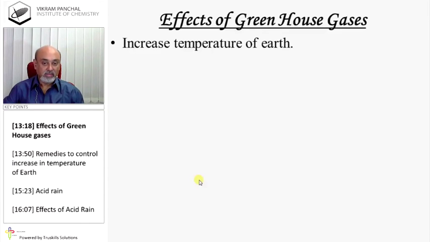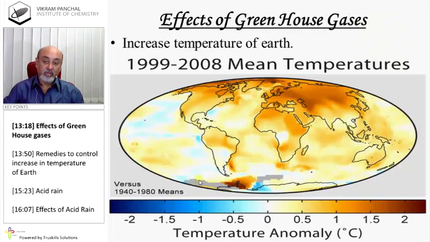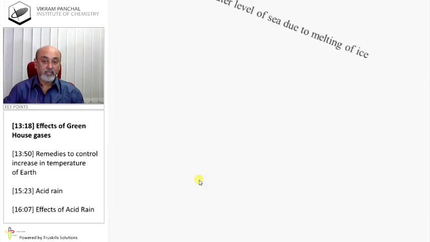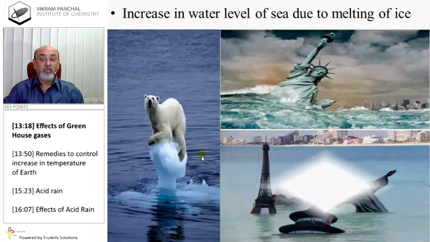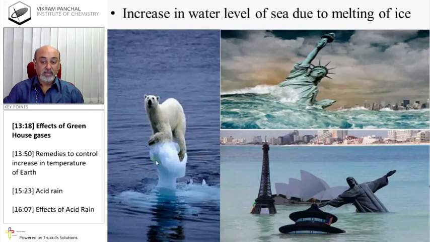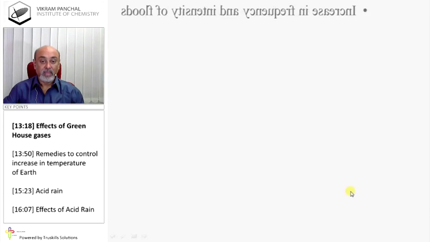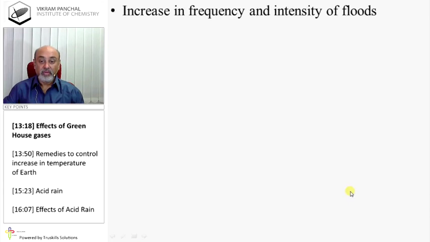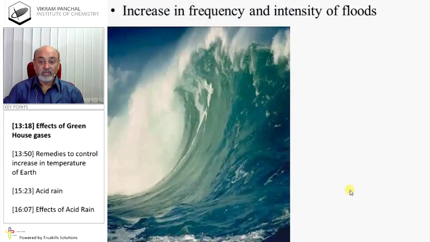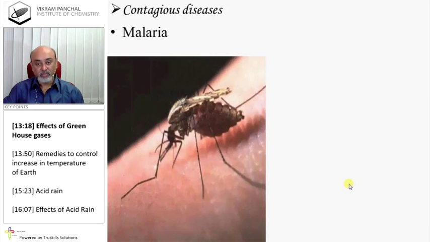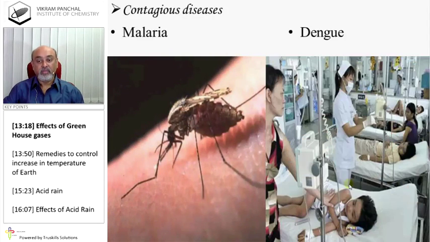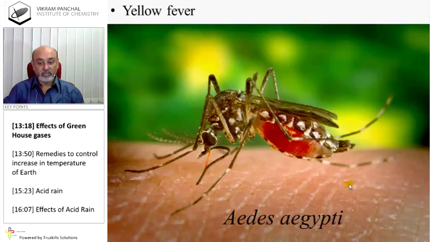Effects of greenhouse gases: increase in temperature of the earth, increase in water level of sea due to melting of ice. See how difficult it is to survive in this condition. Increase in frequency and intensity of floods, erosion of soil, contagious diseases, malaria and dengue, yellow fever.